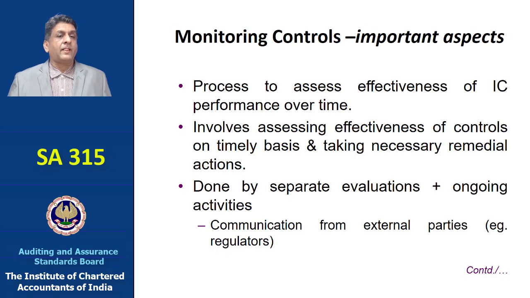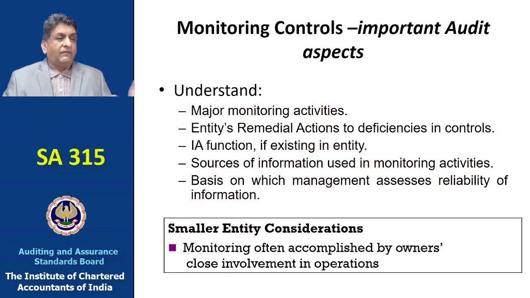So it's a process which one needs to do to assess effectiveness of internal control performance over time. Now that may involve assessing effectiveness of controls on a timely basis and taking necessary remedial action. Now that may be done by ongoing separate evaluation. Maybe you could have communications from external parties, also regulators, which one may need to see on how regulators have found any issues or gaps. So one finally needs to understand what are the major monitoring activities which one needs to do. What is the remedial activity the entity is doing so as to rectify the deficiency in the control.